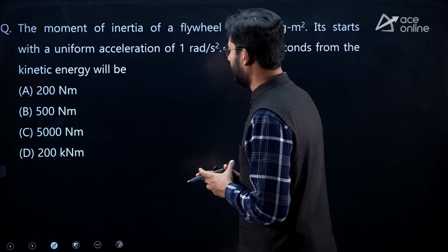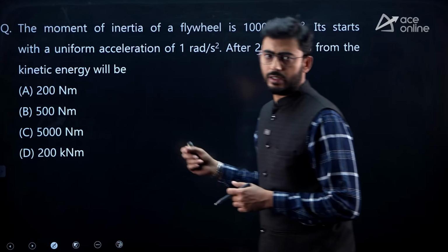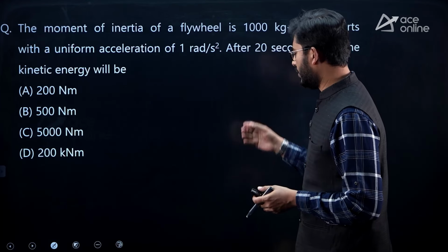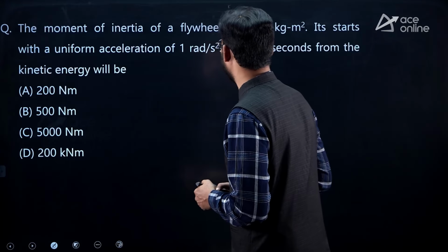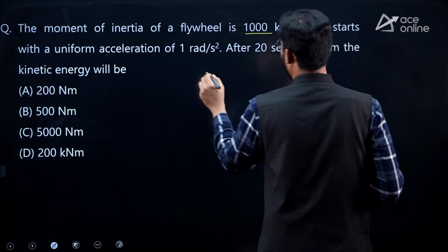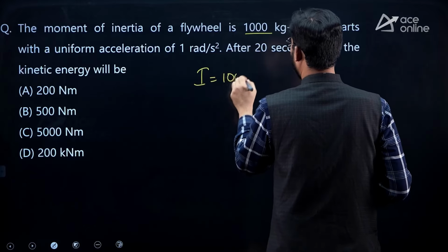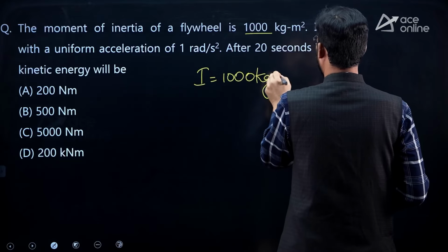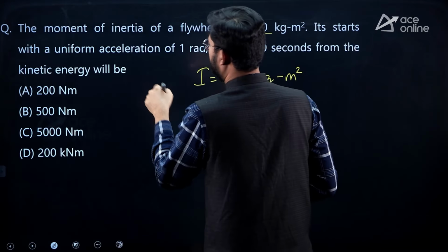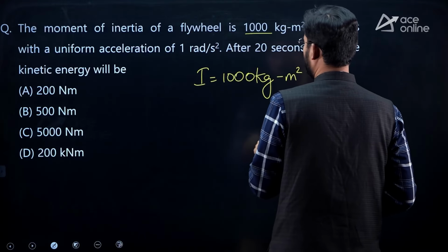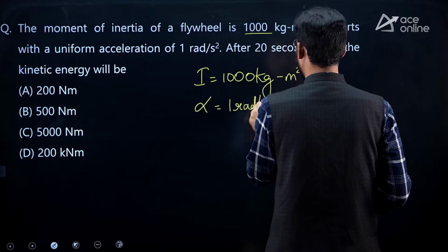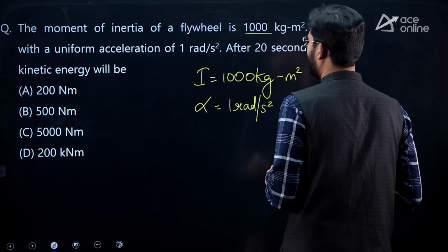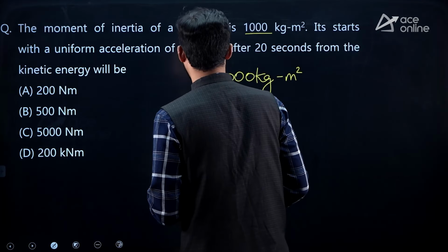Dear students, here we welcome you to the mock of SSC JE. First question from the subject theory of machines: moment of inertia of the flywheel is given as 1000 kg meter square, and it starts with uniform acceleration of 1 radian per second square, and after 20 seconds the kinetic energy will be dash.